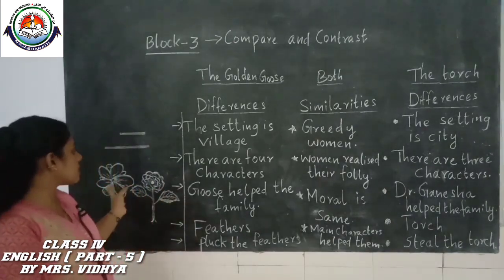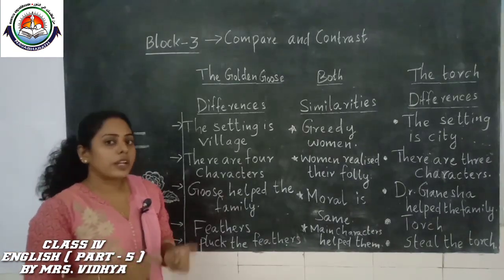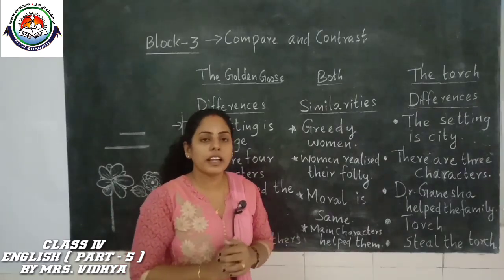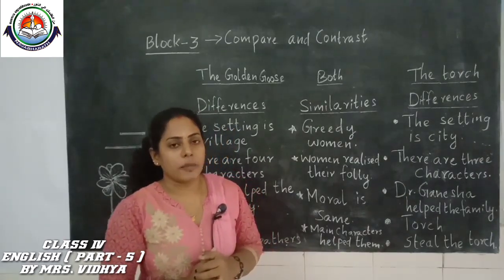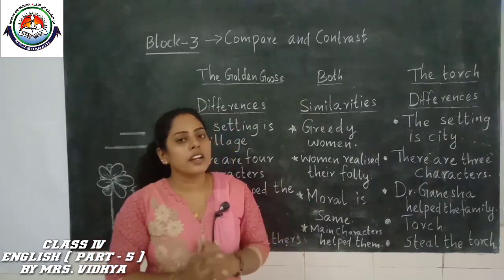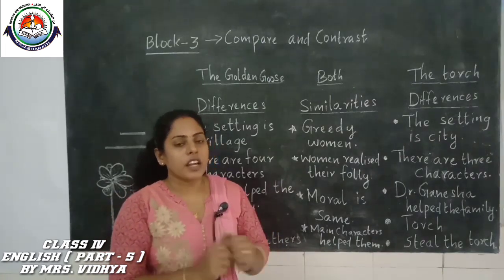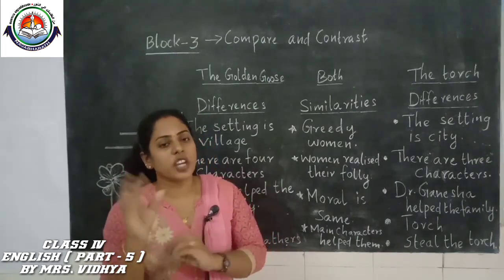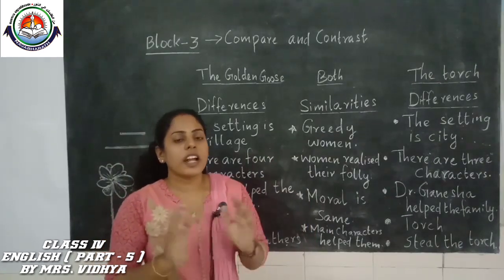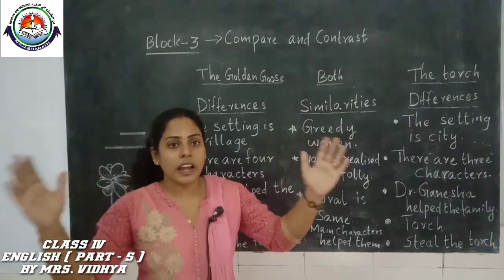Some difference is there between the flowers also. So did you understand the terms similarities, differences and comparing? Okay, so comparing means saying the similarities and differences. Similarities means the same things, differences means what is the change in that thing. So that is about similarities and differences, comparing.